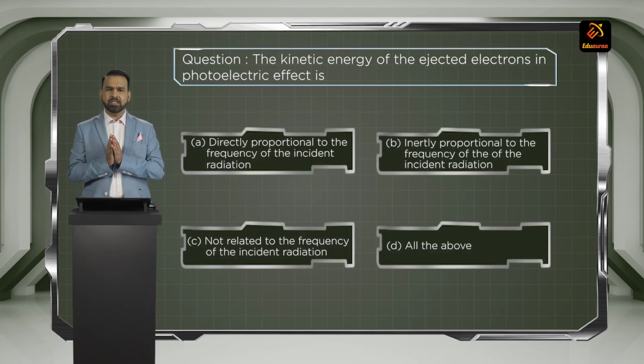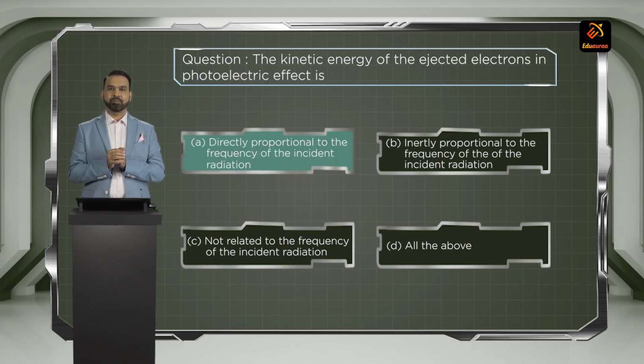The kinetic energy of the ejected electron in a photoelectric effect is, according to Planck's quantum theory and photoelectric effect, what is the relation between kinetic energy and wavelength? Kinetic energy is directly proportional to the frequency of the incident radiation. That means kinetic energy is directly proportional to the frequency nu. So choice A is the correct answer.